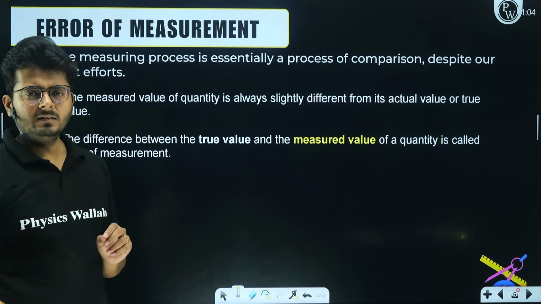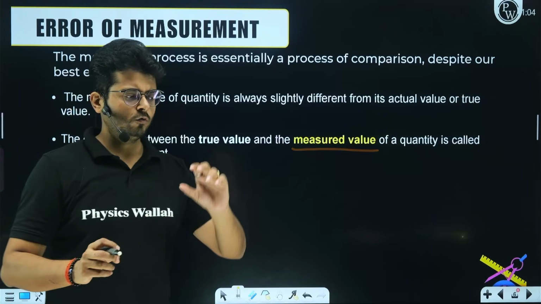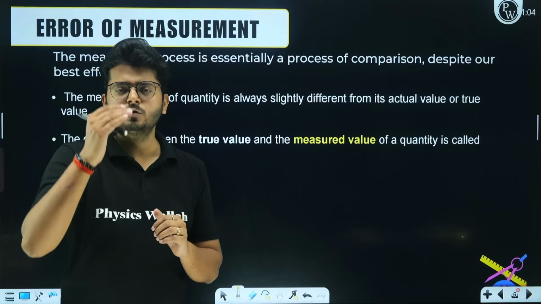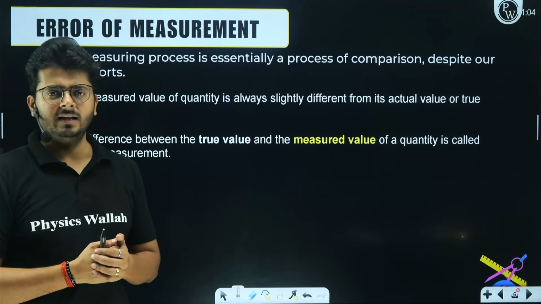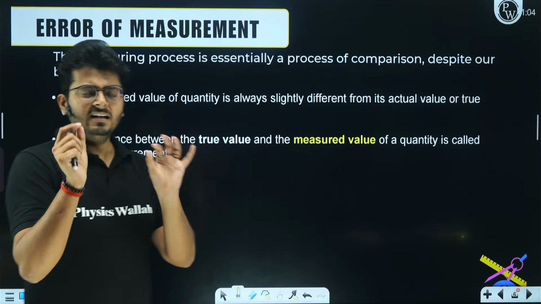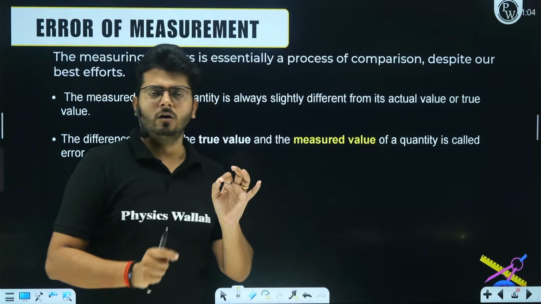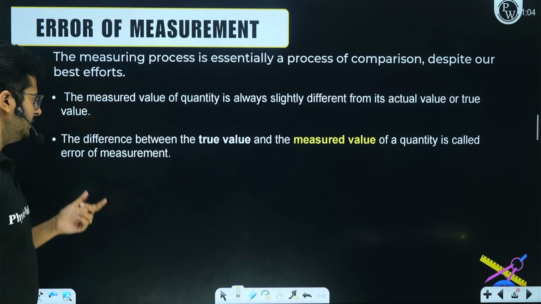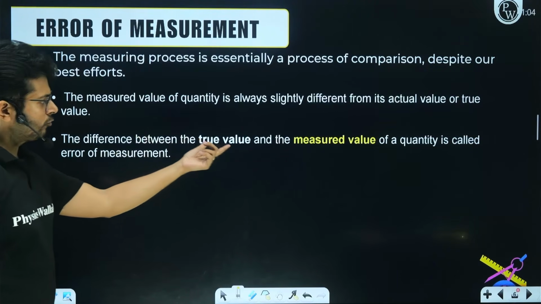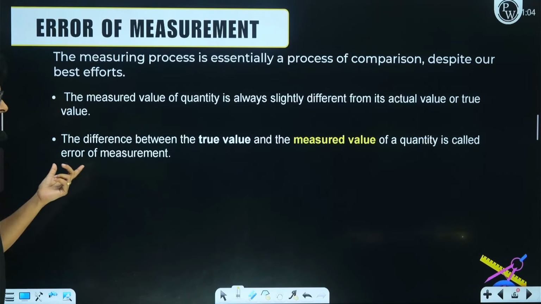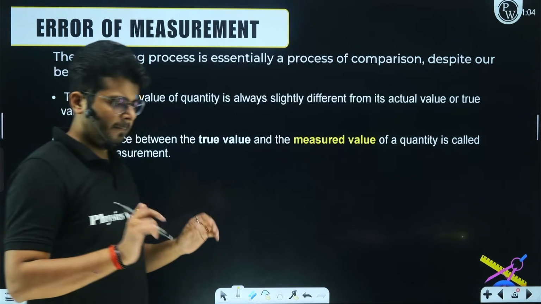Now you found out that those values were not the same. Let's say the true value was 20 centimeter and the one that you measured was 20.1 centimeter. So you can say that the measured value and true value had a little difference, and that difference is called the error of measurement. So what is error of measurement, my dear students? We can say the difference between the true value and the measured value of a quantity is called the error of measurement. Simple, right?